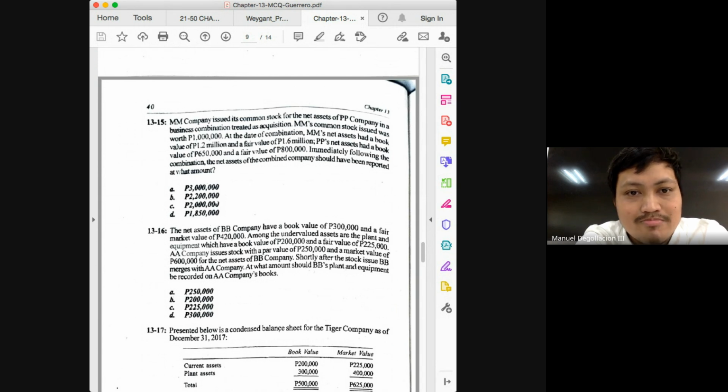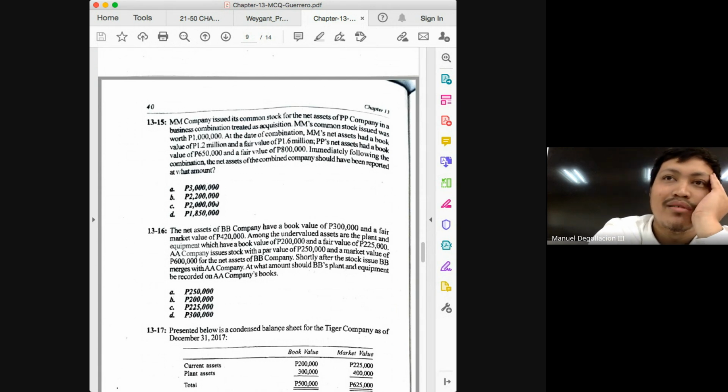We just need the net assets of the acquirer. Are we given two valuations? Yes, but which of the two is relevant? The 1.2 million or the 1.6 million? If it's the acquirer, it will remain at its book value. So the 1.2 million plus the fair value of 800 and then plus the goodwill of 200. So the answer here would be 2,200,000. Plus the answer could easily be changed, class, if I will just change the consideration.